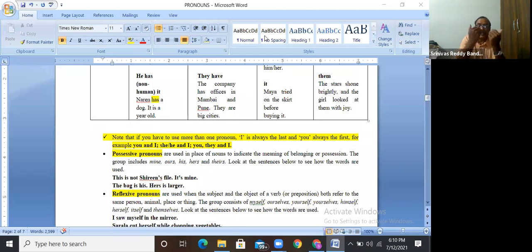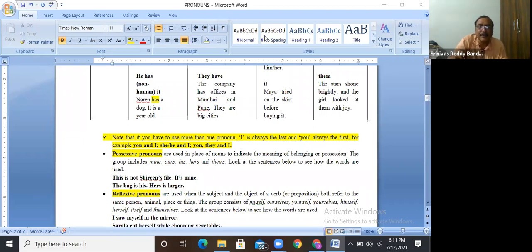But in the case of negative messages, negative information, don't use this order. Don't say you and I failed in the examination. Don't say you and I couldn't win the prize. In the case of negative information, I should be first, then you, and he. You keep I in the beginning: I, you, and he failed in the examination. Right? In the case of negative information.